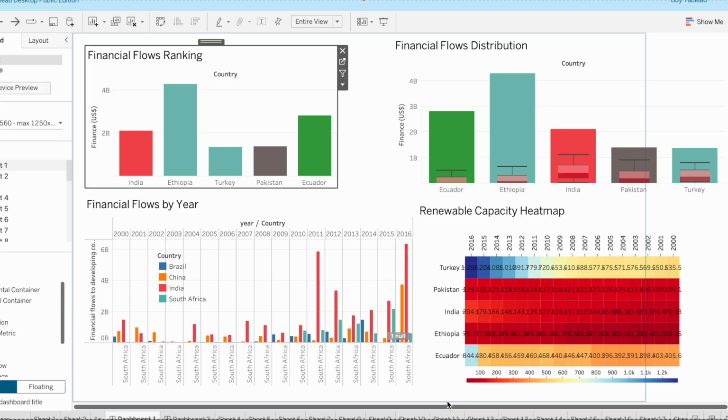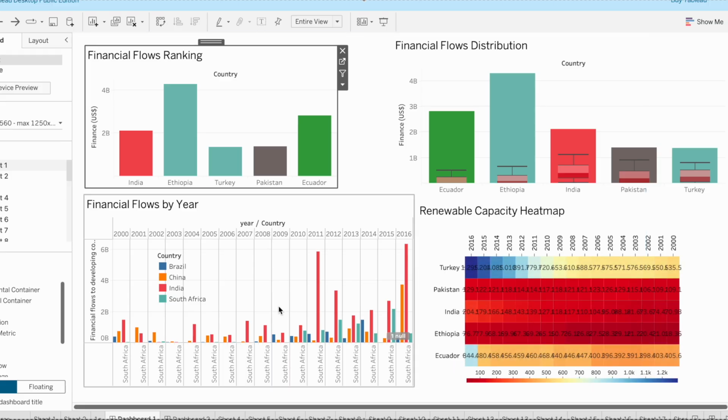In this project, I have analyzed and visualized global energy data to understand how different countries are progressing towards cleaner and more sustainable energy systems. So the first data dashboard shows how financial flows and renewable capacity vary across India, Ethiopia, Turkey, Pakistan and Ecuador.